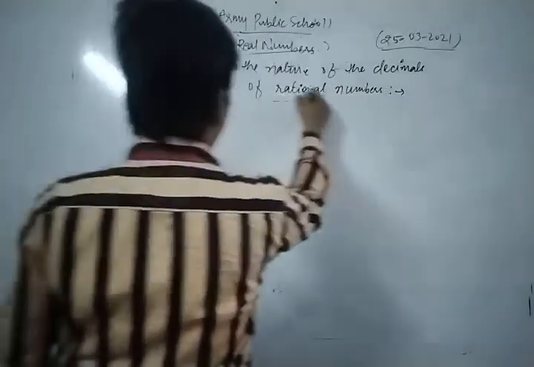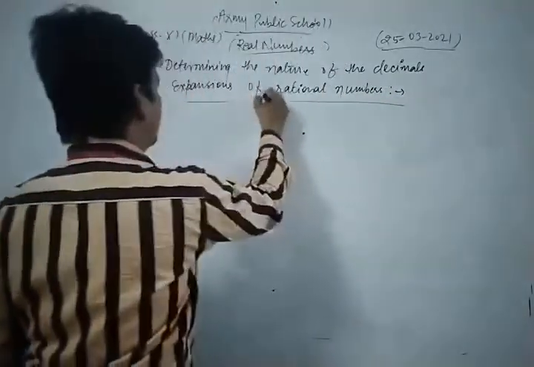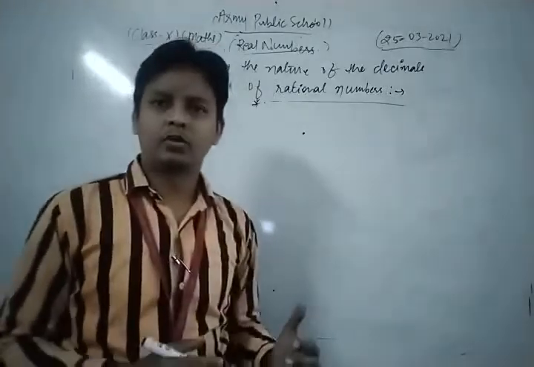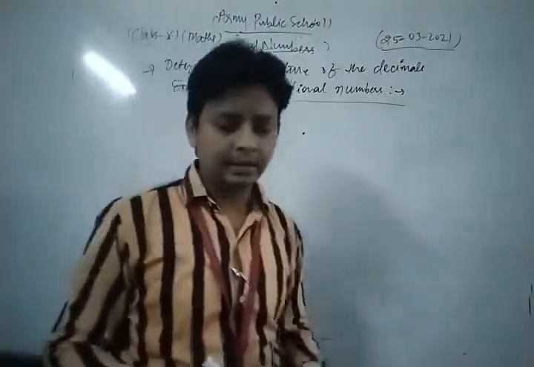This is one of the most important topics of that chapter, and I think this is the last